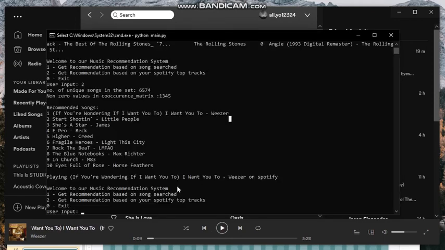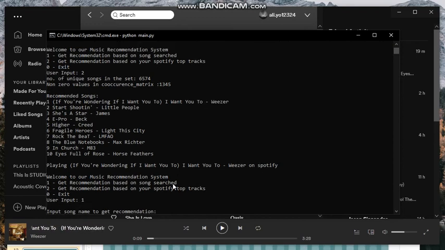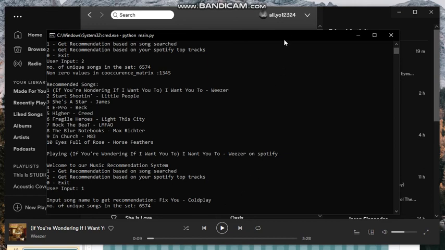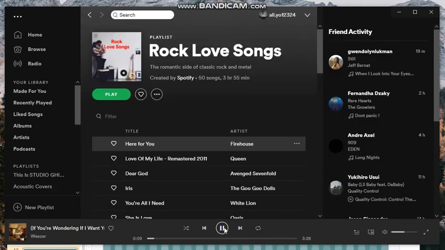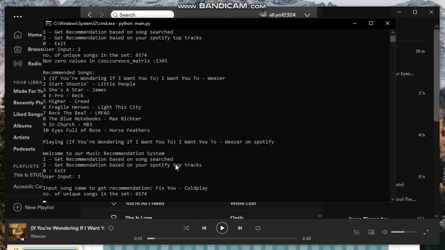Now next we'll try to do the same thing again, but with the first option, which is manual input. Right now I'm just trying to search for the song Fix You by Coldplay. Again, let's make sure that the Spotify app itself is actually active.